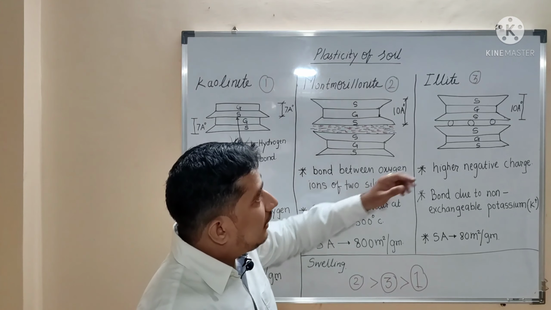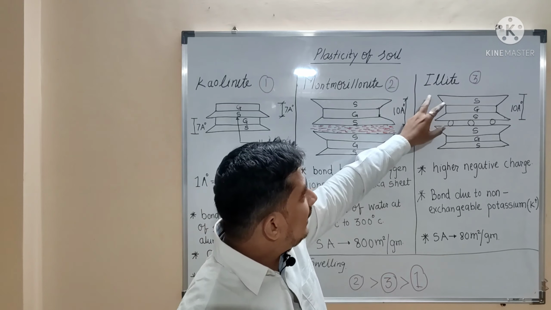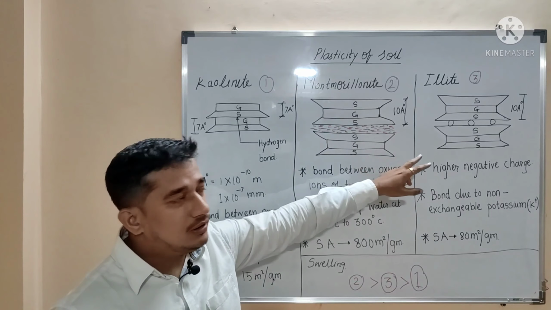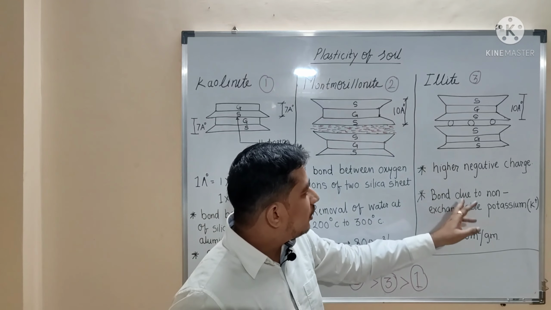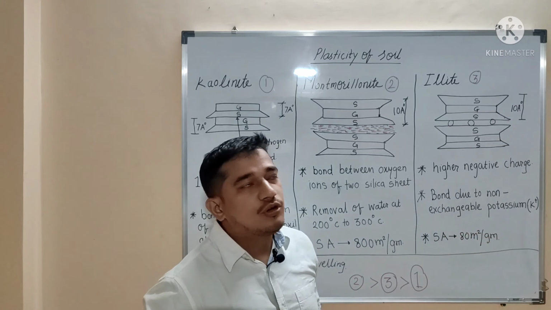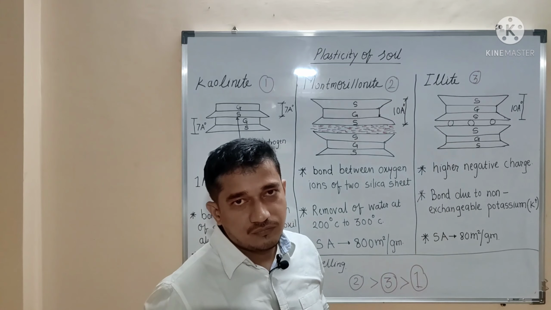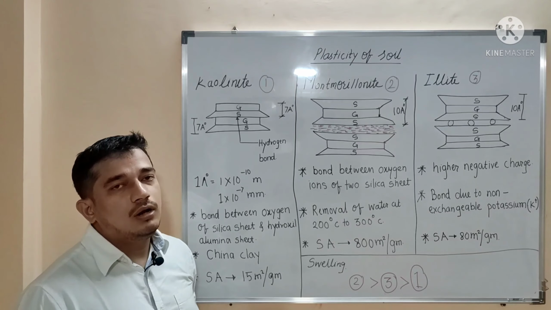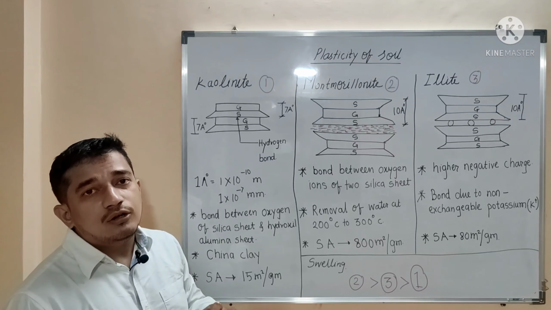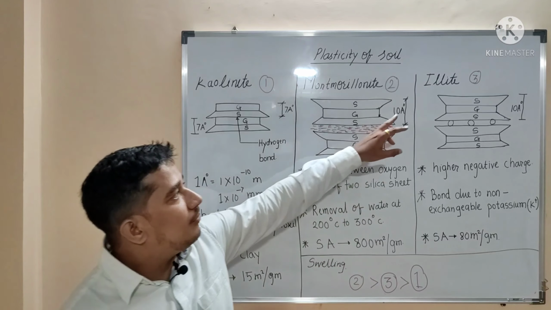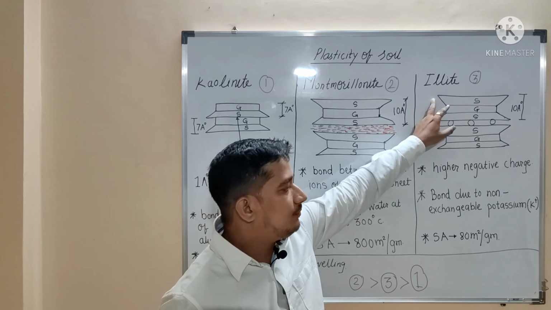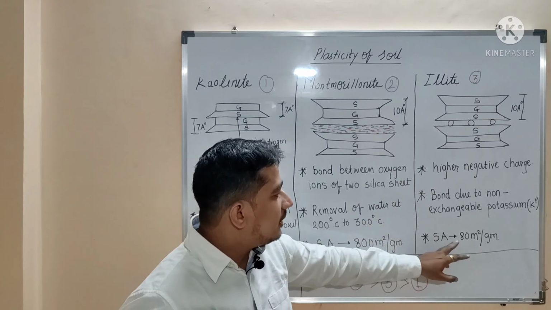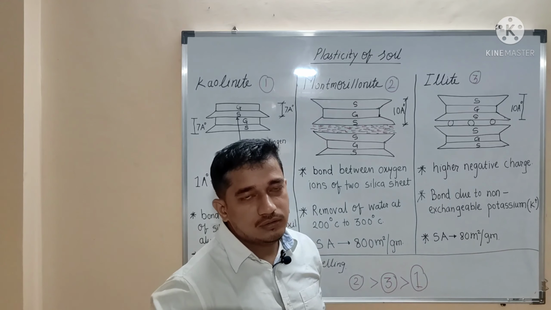The next is illite. Illite is the same as montmorillonite, but the bond is because of non-exchangeable potassium ions, and the bond is so strong that water won't go through it. So there will be no swelling and shrinkage because of this illite mineral, and the surface area is 80 meter square per gram.